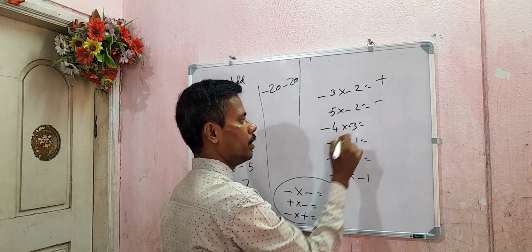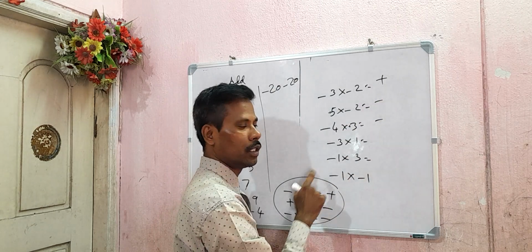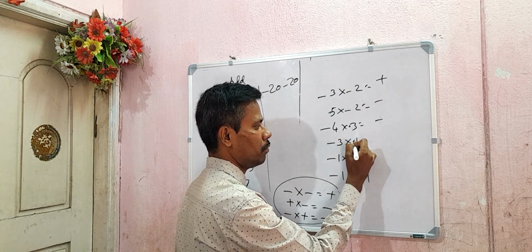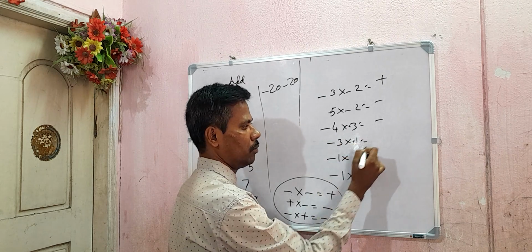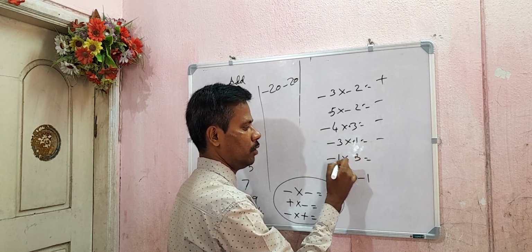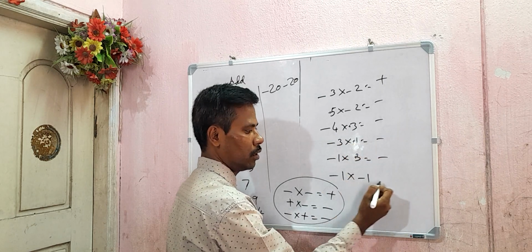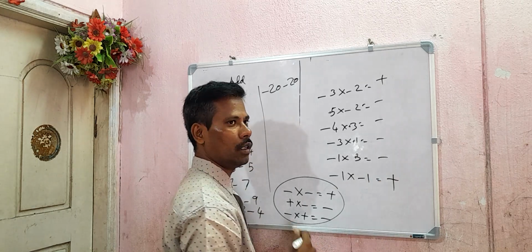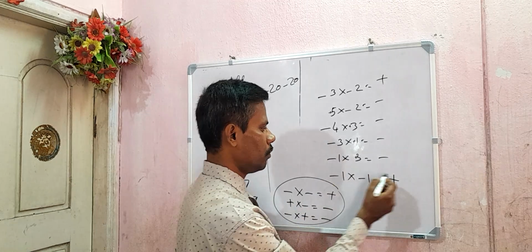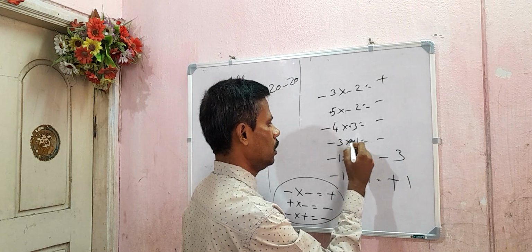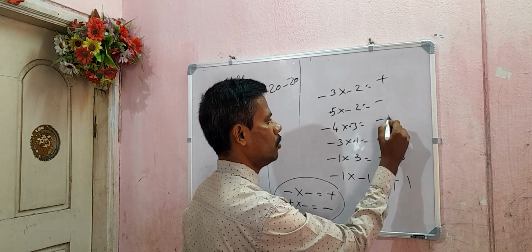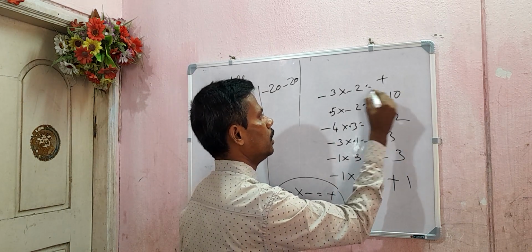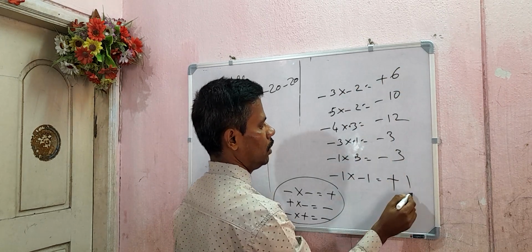Plus into minus is minus, minus into plus is minus, and where a symbol is not there, it is plus, so minus into plus is minus. Observe the rules: minus into minus is plus. Now everybody knows multiplication. 1 ones are 1, 1 threes are 3, 3 ones are 3, -4 into 3 is -12, 5 into -2 is -10, -3 into -2 is plus 6. See now?